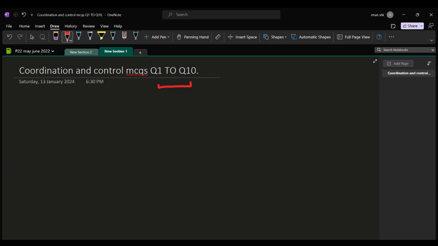So now I'll talk to you about how we make the students solve the topical past papers. Let's say you have our Bio topical past papers and you have to solve the MCQs of coordination and control. Firstly, you'll open that chapter and right below it you will see a QR code. You will scan it and you will be headed to a playlist on YouTube. Let's say the questions range from 1 to 100 for coordination and control specifically. You will get 100 videos with detailed explanations and concepts about coordination and control. So this is a great way to enhance your learning and this will take you to the next level.